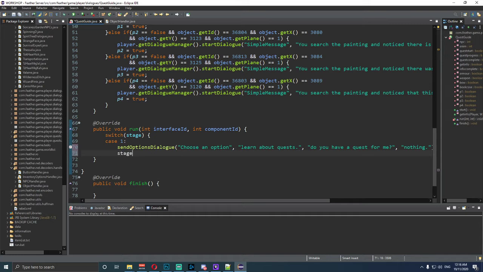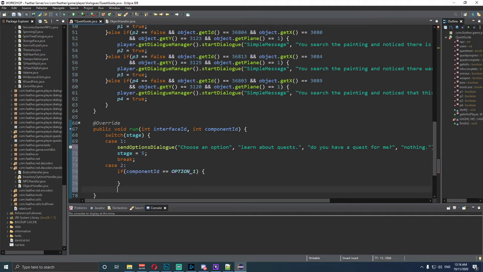Then we're going to go stage is equal to 5; semicolon, and then put a break. Okay. Then we're going to go case 2, and we're going to type in the following stuff. If component ID is equal to option underscore 1, open and closing.